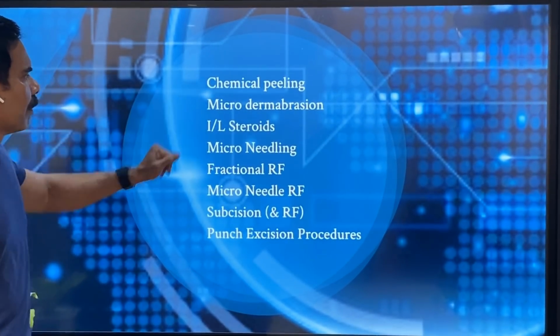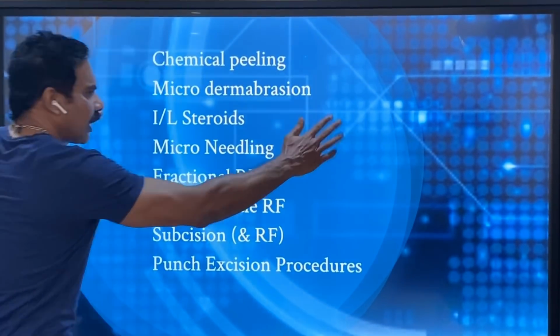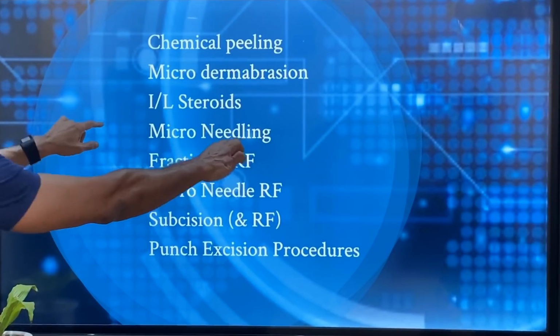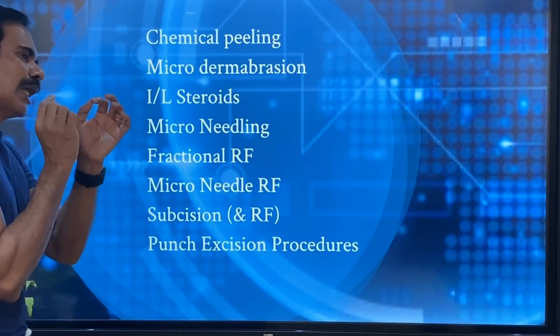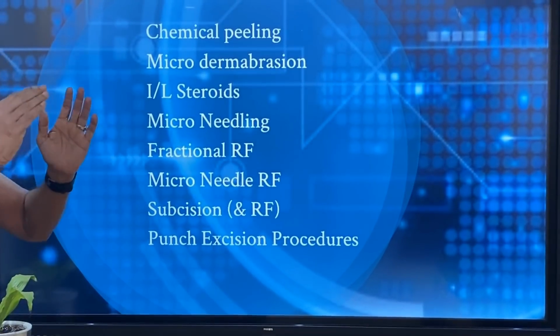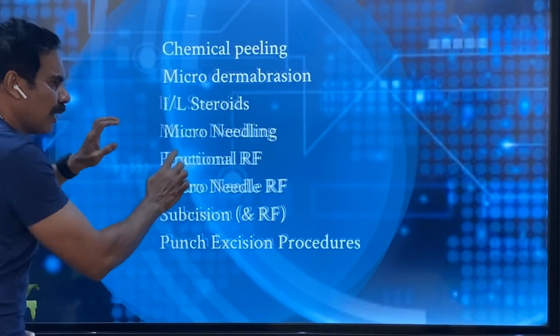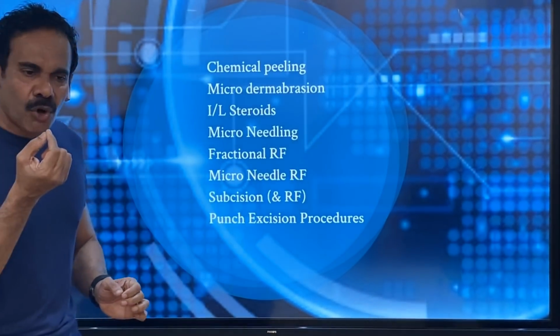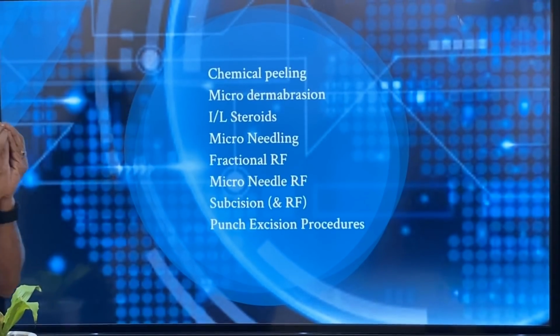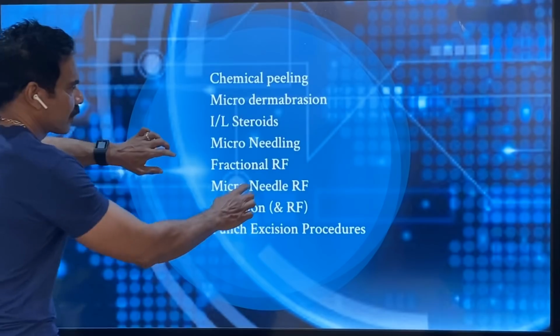Then we have microdermabrasion. Then intralesional steroid. When a scar becomes thicker, hypertrophic, at that time we use intralesional steroid. What we are doing is injecting into the thickened scar so that the scar will be reduced. Here, intralesional steroid is used in a very minute quantity. And also for nodulocystic acne, that is grade 4 acne, we can use these intralesional steroids.